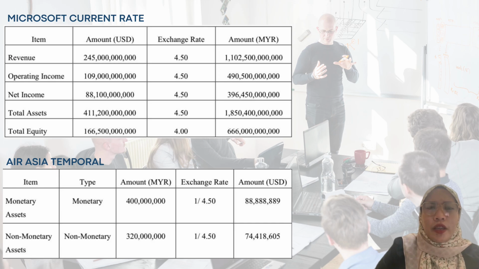This table outlines AirAsia assets under the temporal method. It shows Malaysian Ringgit 400 million in monetary assets converted to USD 88.89 million at an exchange rate of 4.50, and Malaysian Ringgit 320 million in non-monetary assets converted to USD 74.42 million using the same rate.